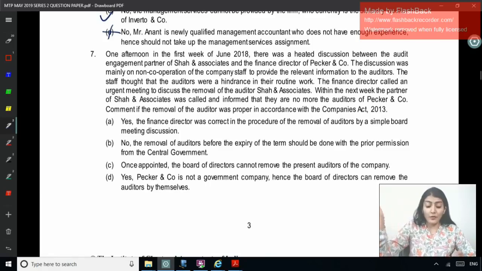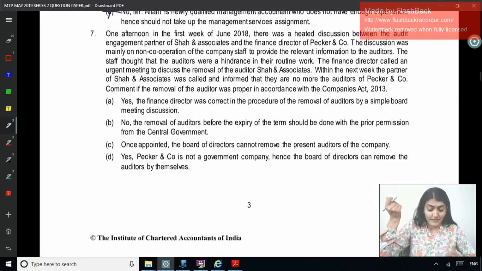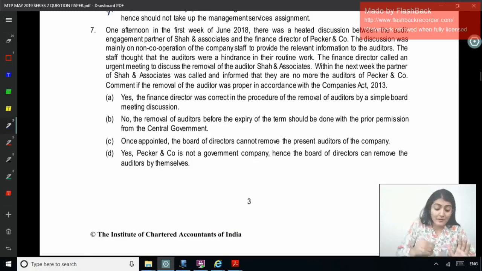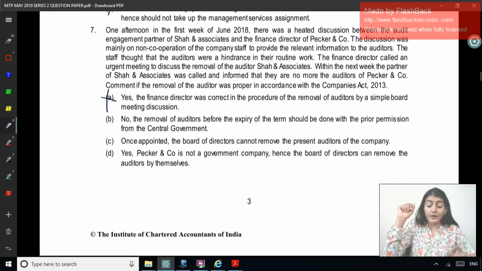Right, so removal of auditor before the expiry of his term, we know, requires the prior approval of the central government. Yes, the finance director was correct in the procedure of the removal of auditor by a simple board meeting discussion. No, the removal of auditor before the expiry of the term should be done with the prior permission of the central government. Seems right, but let's read the other two.